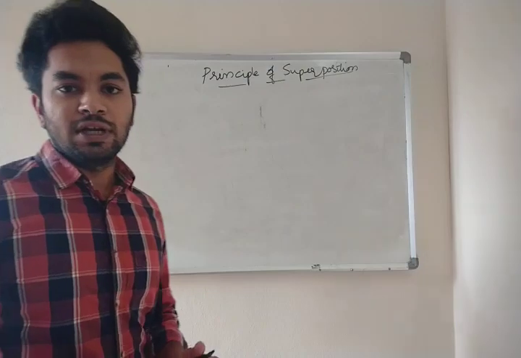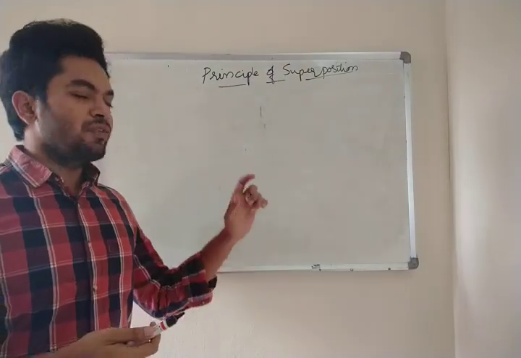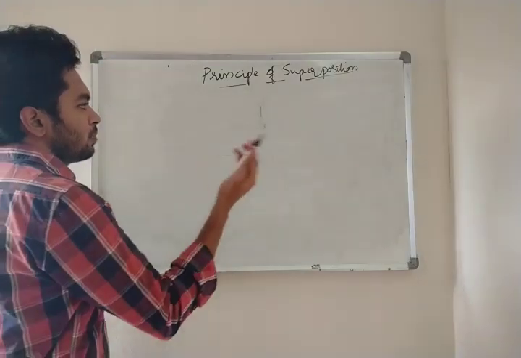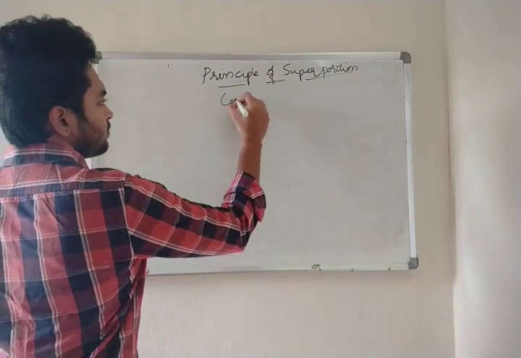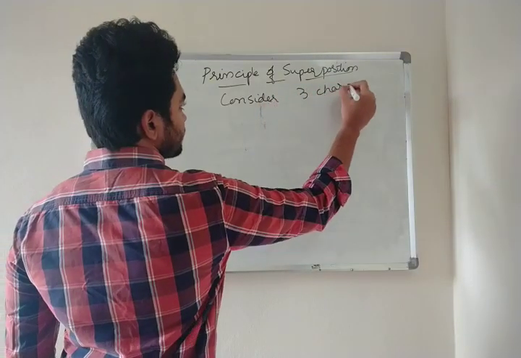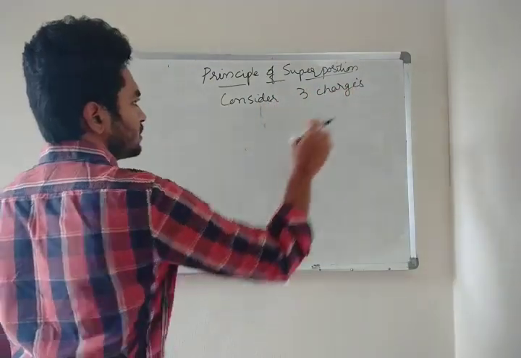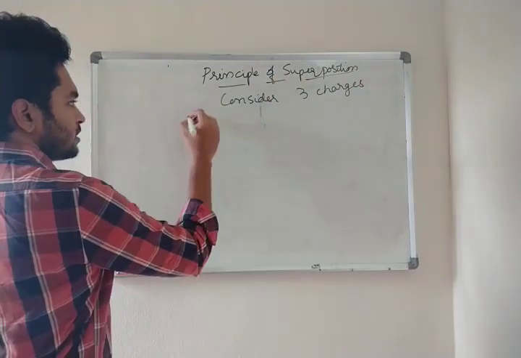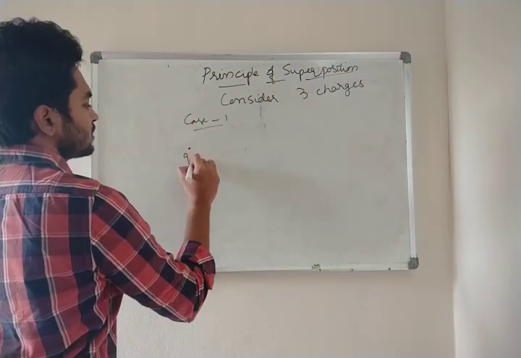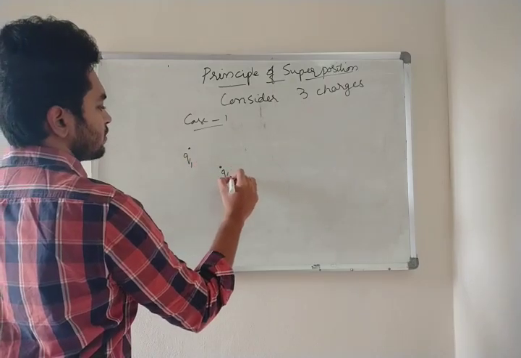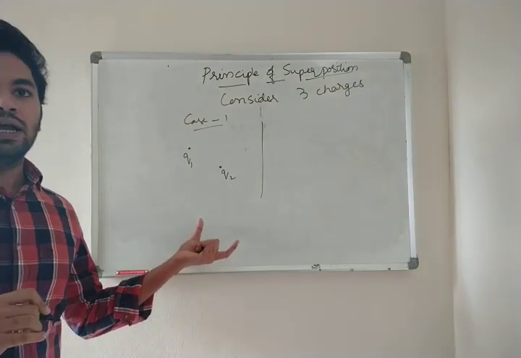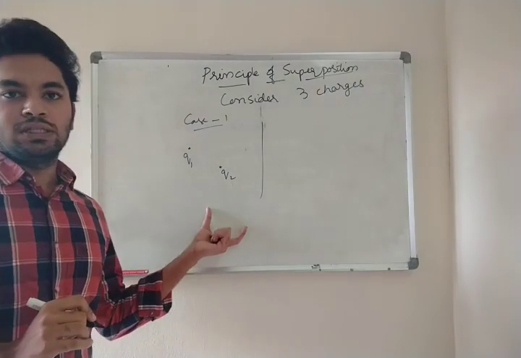Before going into the definition, let me tell you with an example. You will clearly understand the definition afterwards. Okay, fine. Suppose consider three charges. First, in case 1, a charge Q1 is there and a charge Q2 is there.